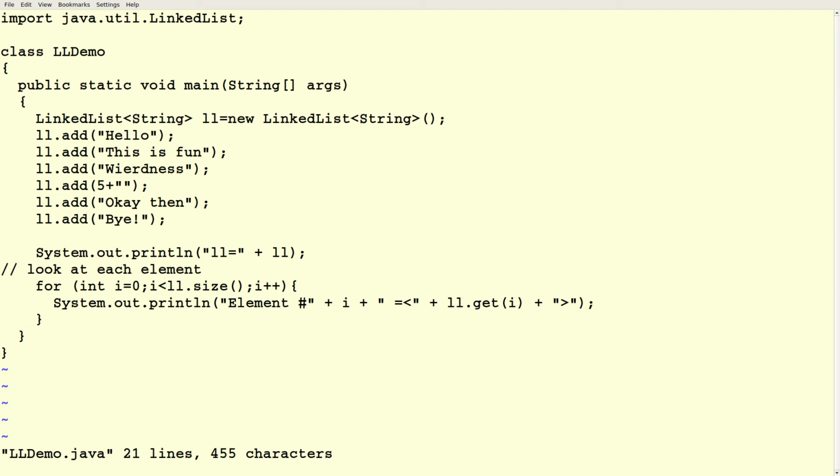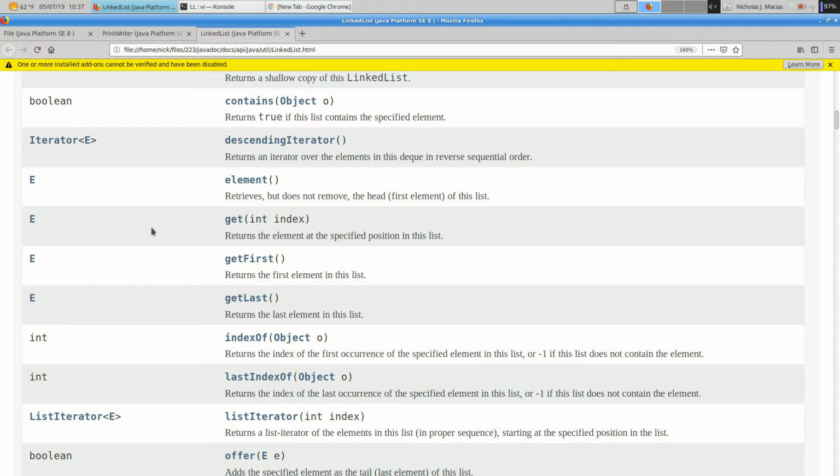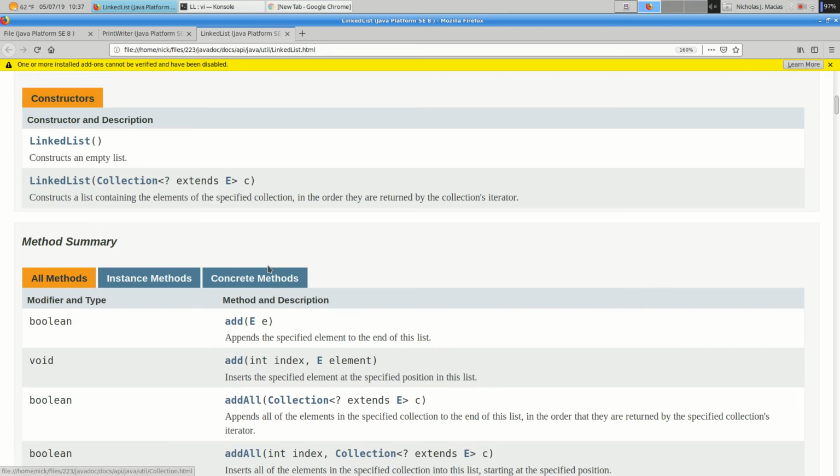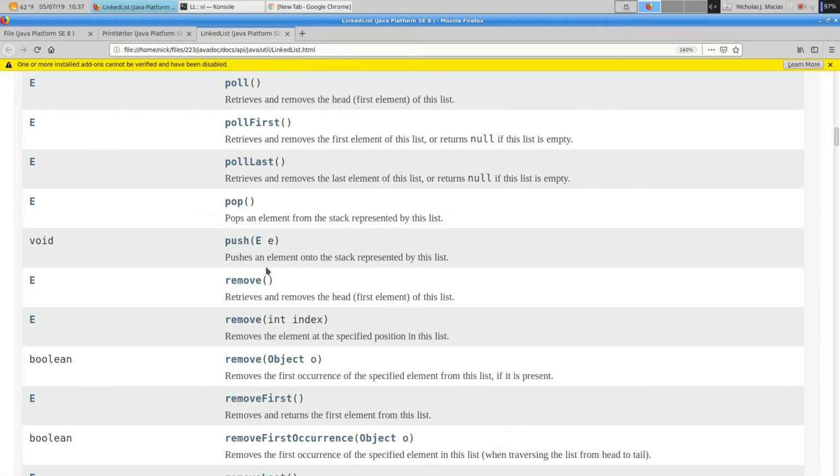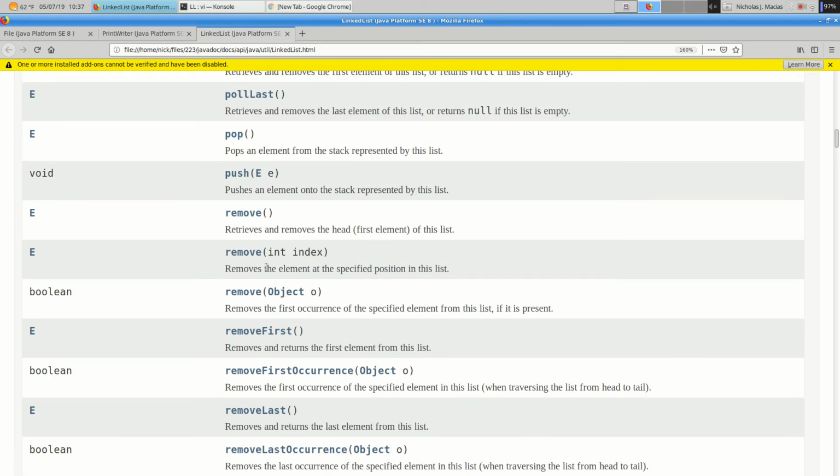Maybe it's a doubly linked list. Maybe it's a circular doubly linked list. Maybe it's magic. It's completely hidden from view, and it doesn't affect the way that we use it, because all we see is these ways of interacting with this structure.